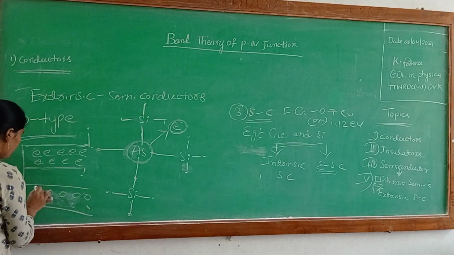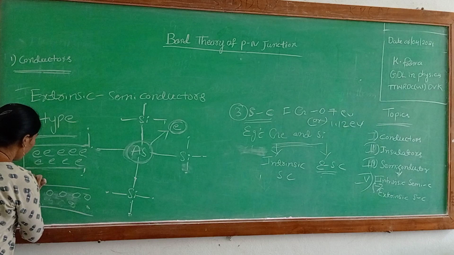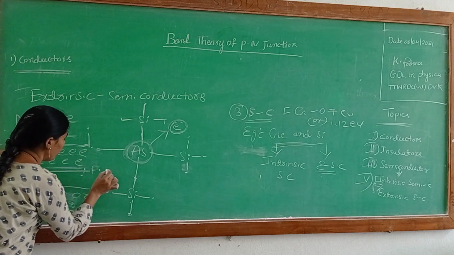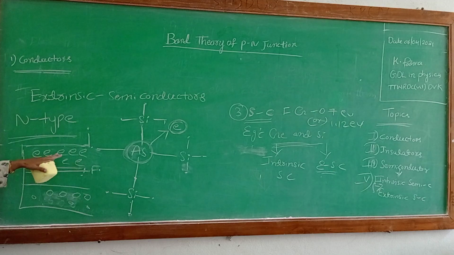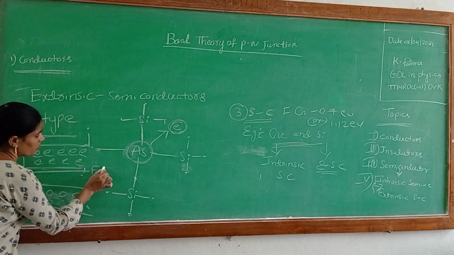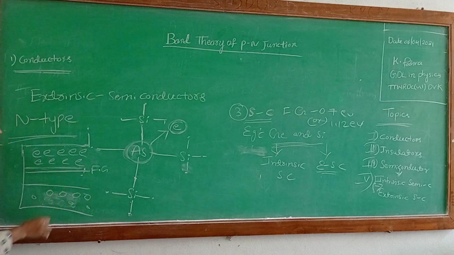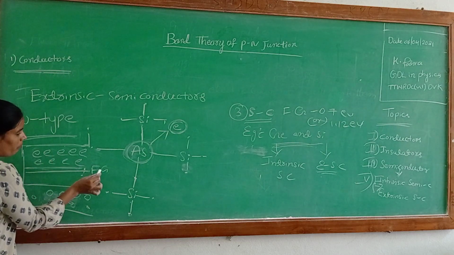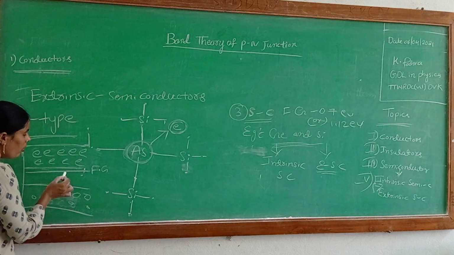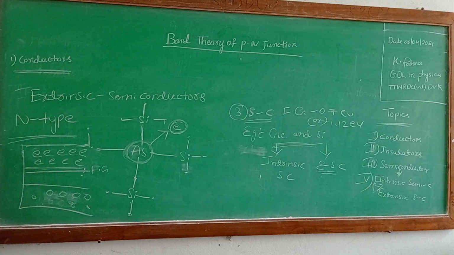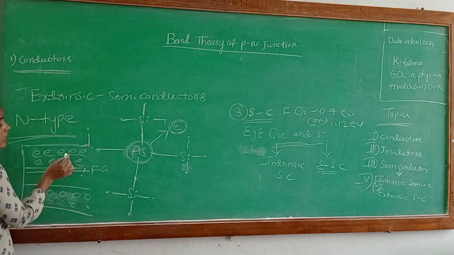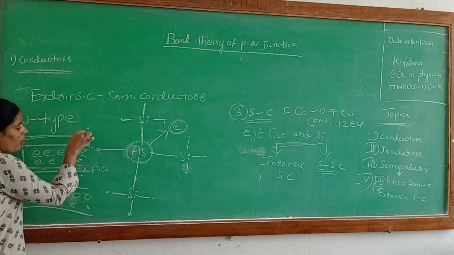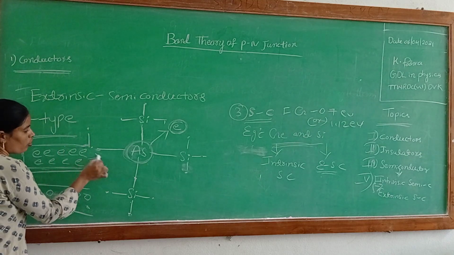The Fermi energy level is moving towards the conduction band in N-type. The Fermi energy level is nothing but the average between the valence band and the conduction band. In this N-type semiconductor, the electrical current conduction is due to the electrons only.